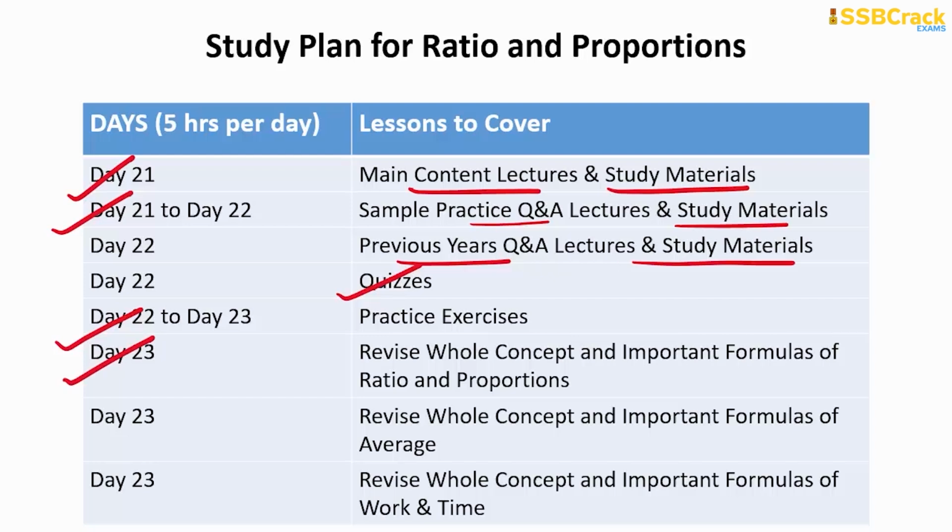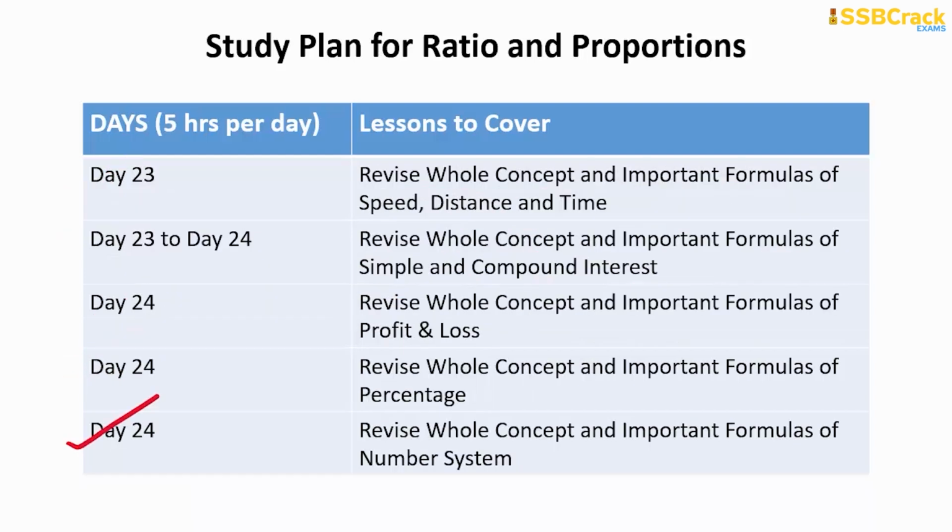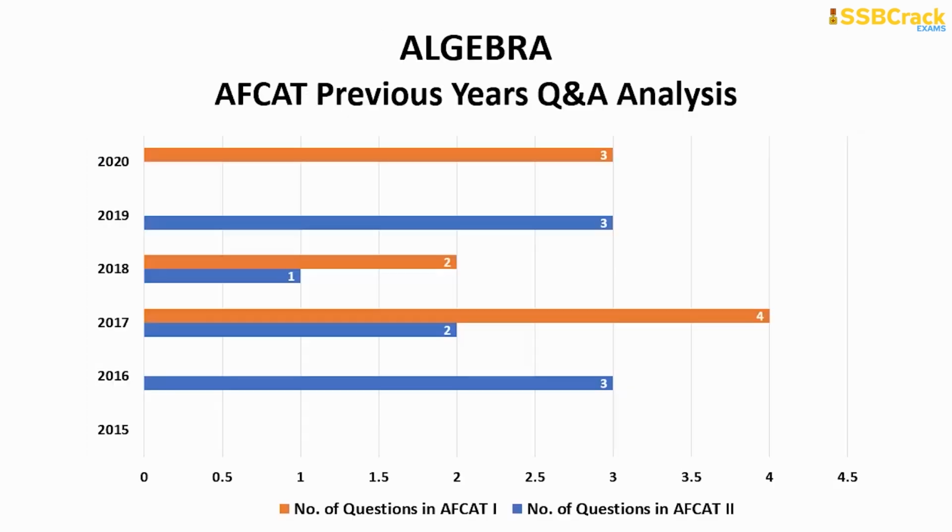Then from day 23rd to 24th is just for the revision of the topics that you have covered till now. So devote your time wisely on the revision of all the topics, right? Now moving on to the next topic, which is algebra. The maximum number of questions from algebra was 4, which came in the AFCAT 1 2017 paper, and the minimum was 1 only. So in your upcoming AFCAT exam, you can expect around 1 to 4 questions from algebra.